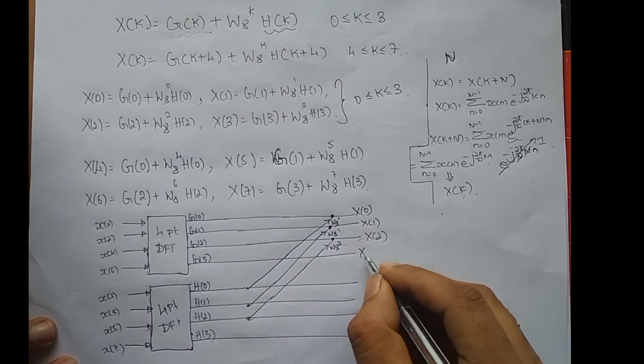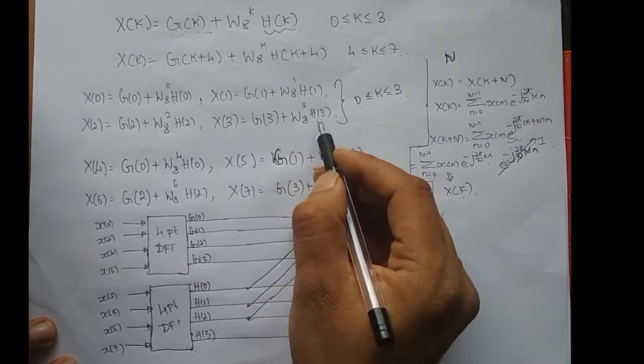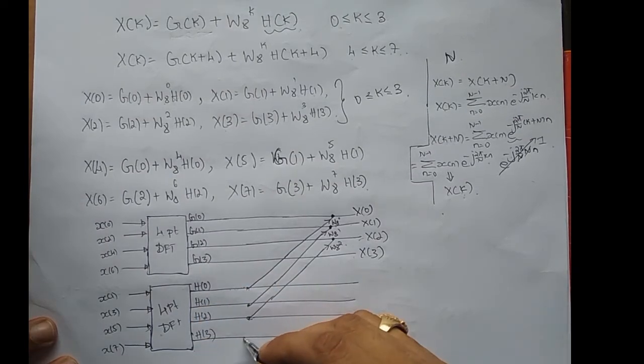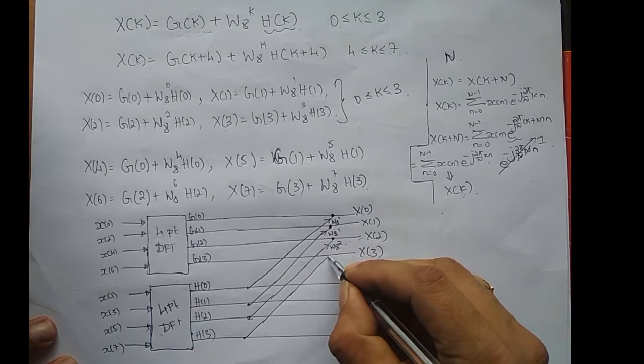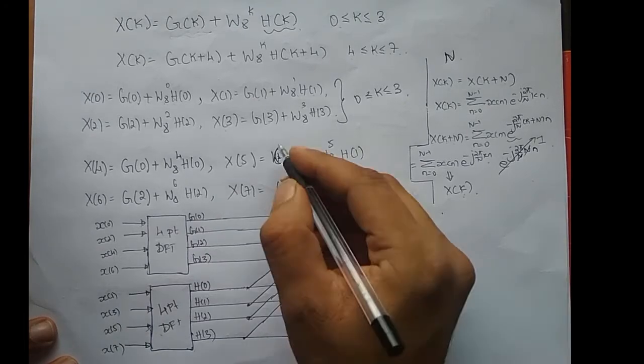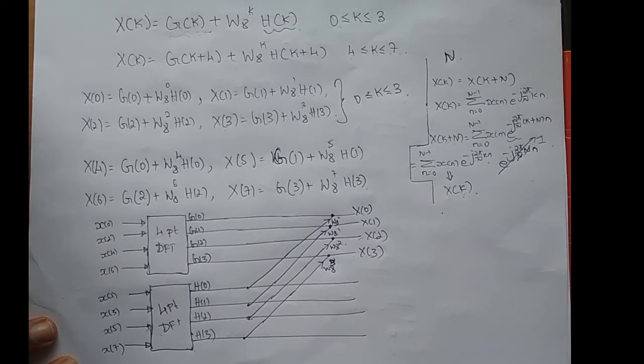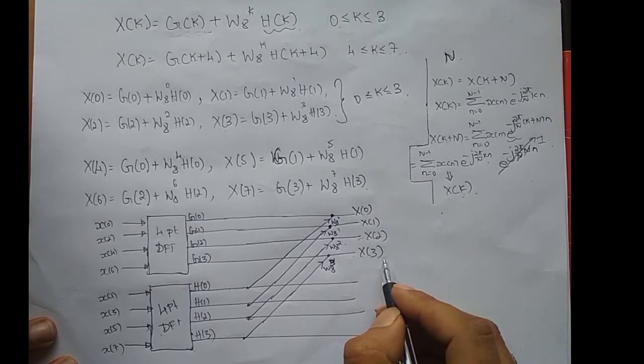Similarly, x of 3, what is x of 3? g of 3 plus w8 power 3 into h of 3. So I have g of 3. So h of 3 has to be scaled and added with g of 3, and the scaling factor here is w8 power 3. So w8 power 3, that will give me x of 3, right?